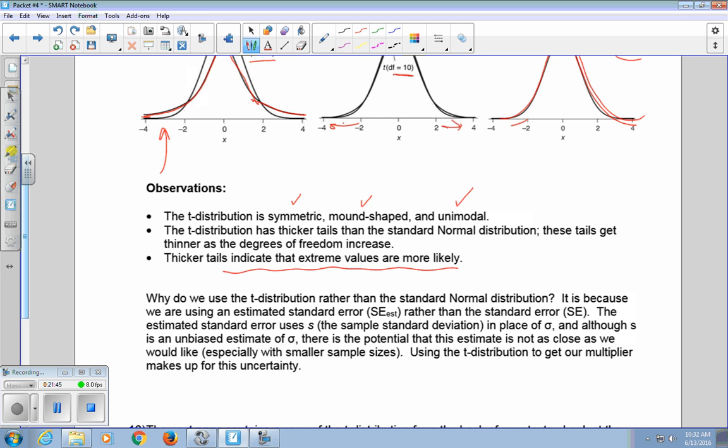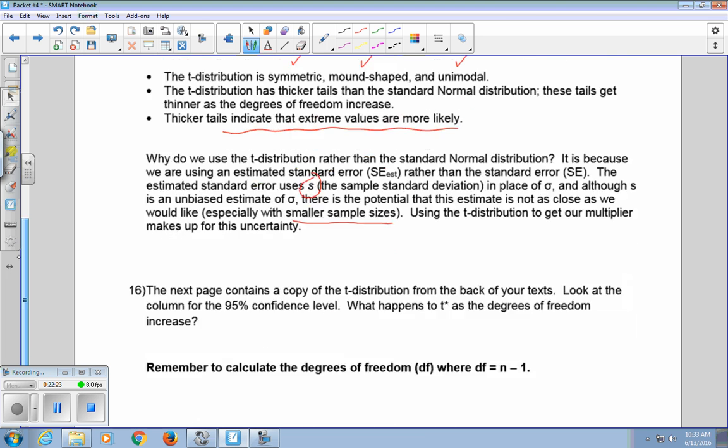Why do we use the t-distribution rather than the standard normal distribution? It is because we are using an estimated standard error rather than the standard error itself. The estimated standard error uses s, the sample standard deviation, in place of sigma. And although it's unbiased, there's potential that this estimate is not as close as we would like, especially in smaller sample sizes. Using the t-distribution to get our multiplier makes up for this uncertainty, so it allows for slightly more extreme values because we have a little bit more uncertainty.